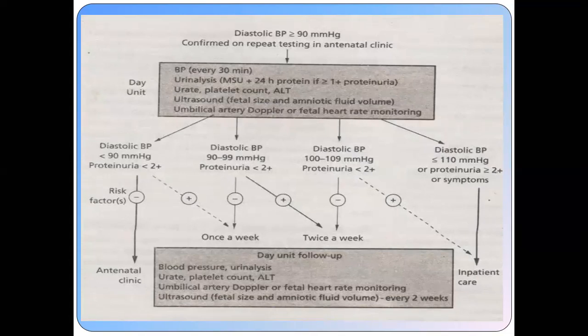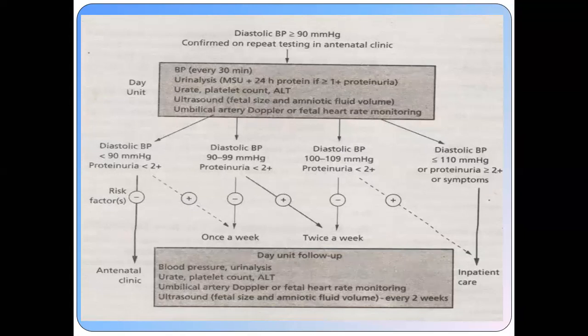So if her blood pressure is persistently more than 90 millimeter of mercury, she should be kept in the daycare unit. These daycare units are not available to us. However, in the Aga Khan there is a daycare unit, but in our setup there is none. In a daycare unit, the patient is hospitalized for 1 day, for 12 or 18 hours, and monitored. Her blood pressure should be monitored every 30 minutes.